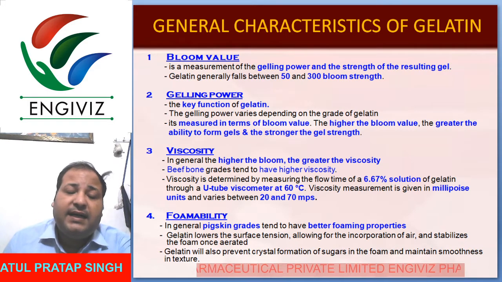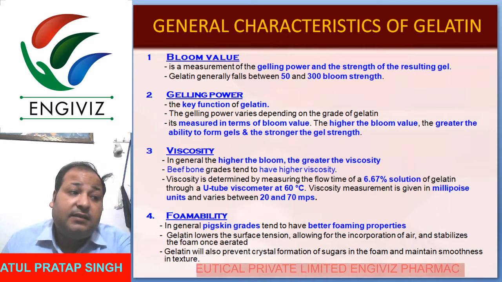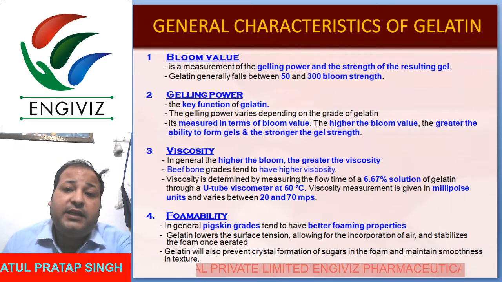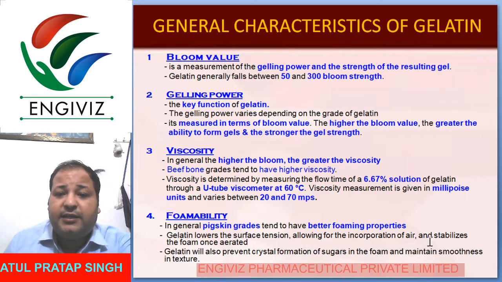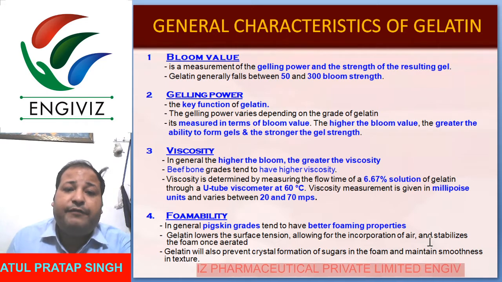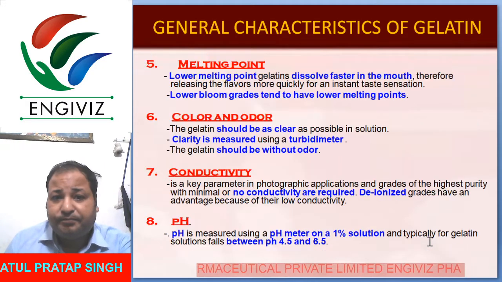Gelling power means that, as in the shell, we will use gelatin as a gelling agent. So viscosity will be high, and formability, you know it very well, because in the pork skin grade it should have very high formability. That's why we are using it.